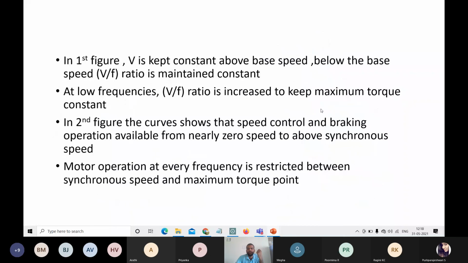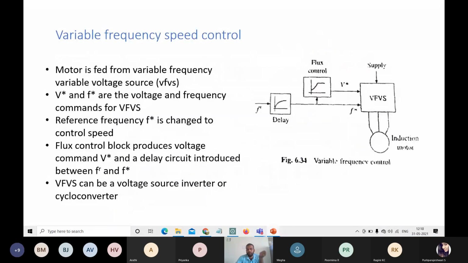Next, variable frequency speed control. What are the different control blocks, what are the different inputs, what are the different outputs, and what is the supply? That we studied here.